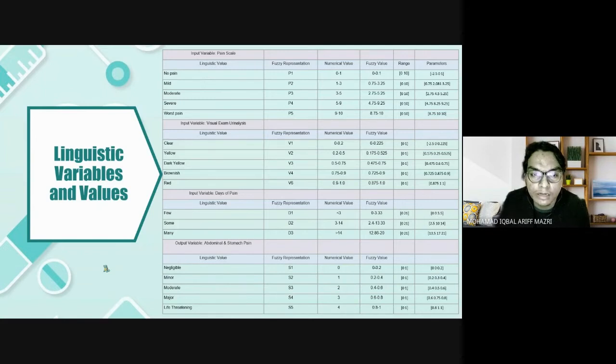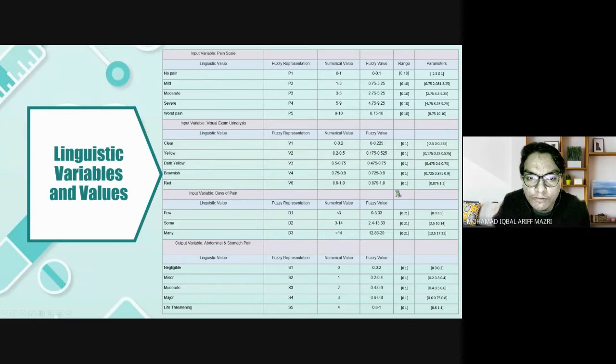For the input variable visual exam urinalysis, we have the linguistic values clear yellow, dark yellow, brownish, and red. The fuzzy values we get from our articles and findings, and we convert them to fuzzy values that are easier to use in our coding in future.